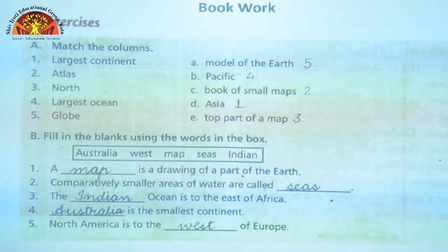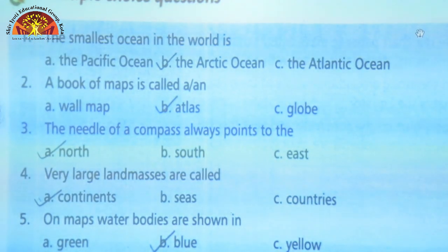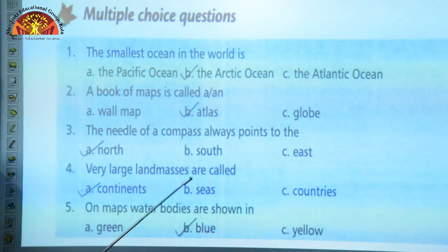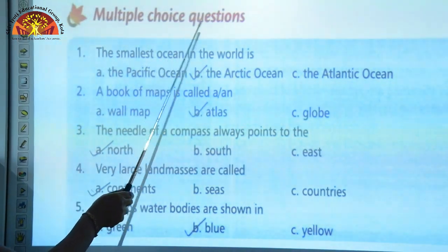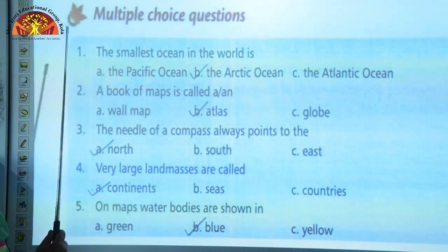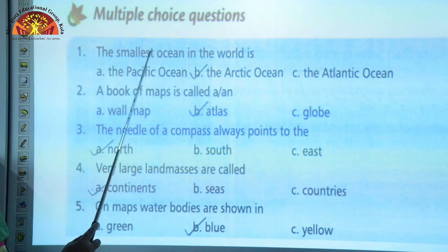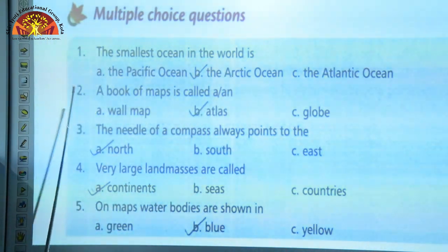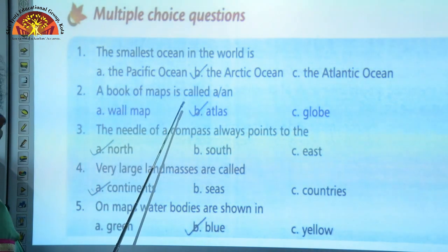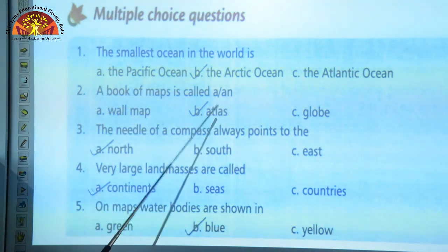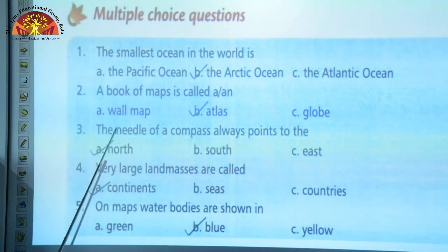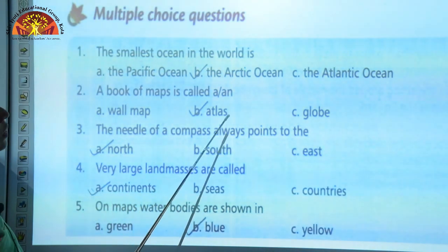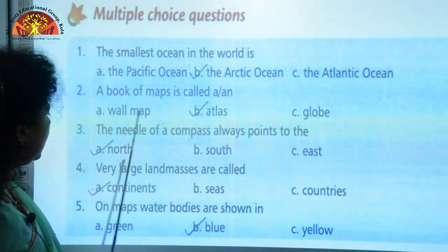Now, let us come to the next questions. Go to page number 17, you will find multiple choice questions there. This question 1, the smallest ocean in the world is the Arctic Ocean. Question 2, a book of maps is called an atlas. Question 3, the needle of a compass always points to the north.